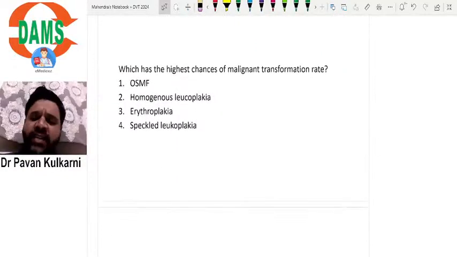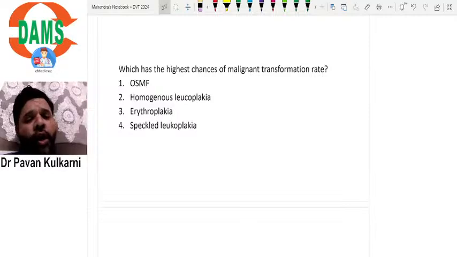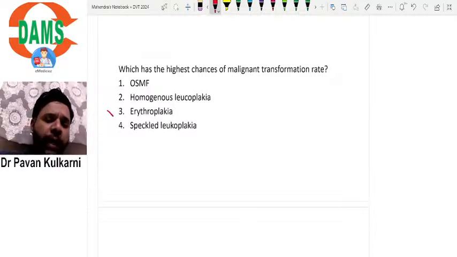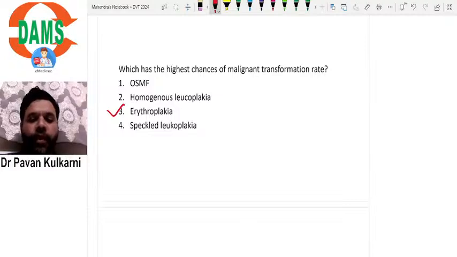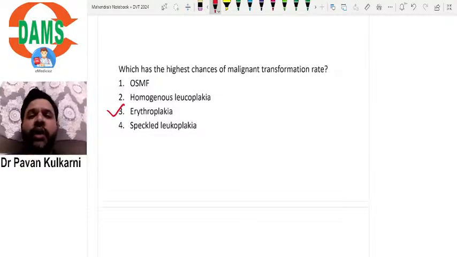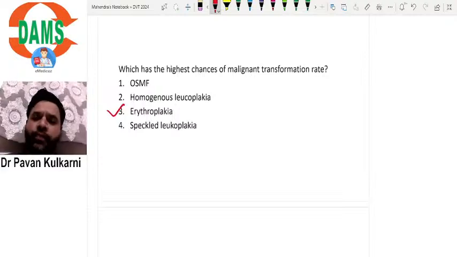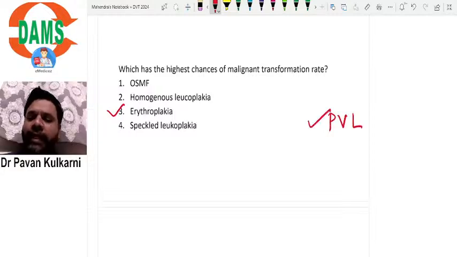Which of the following has the highest chances of malignant transformation rate? This is again a classical single-answer MCQ we have discussed multiple times. Among the options that have been given, erythroplakia is the maximum one, which has both red and white lesion. That has got maximum chances of malignant transformation rate. If PVL, proliferative verrucous leukoplakia, is there, that would be the correct answer. If PVL is not given, then obviously erythroplakia is the correct answer which has got the highest chances of malignant transformation rate.